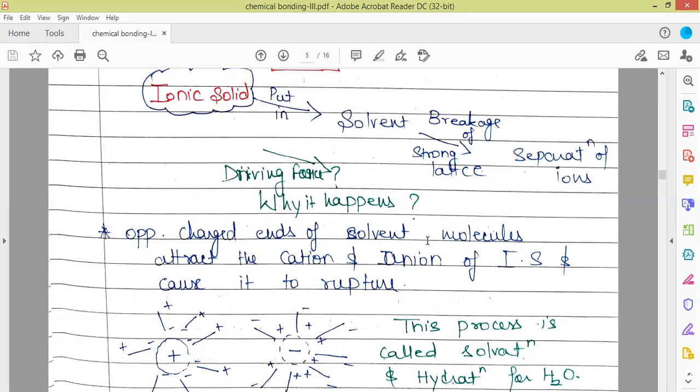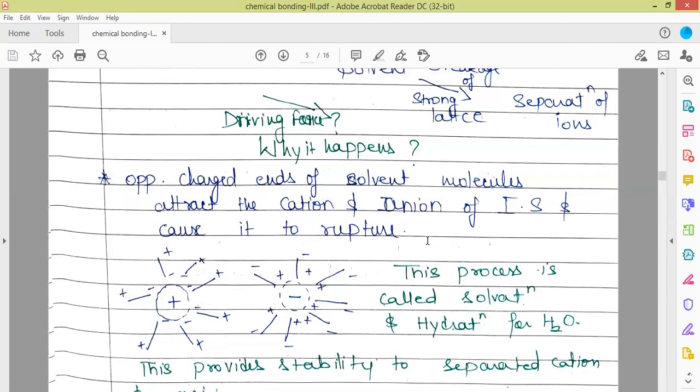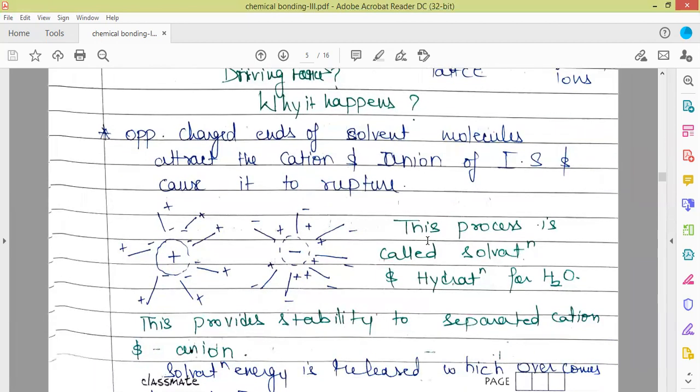Oxygen ends will surround the sodium ions, and hydrogen ends of the solvent will surround the chloride ions. They will weaken the force of attraction between sodium and chloride ions, attract them towards themselves, and lead to the rupture of the bonds between oppositely charged ions. This process, in which the ionic bond is broken and the solvent molecules surround the oppositely charged ions by pointing their oppositely charged ends towards them, is called solvation.